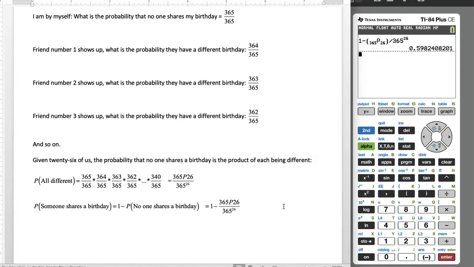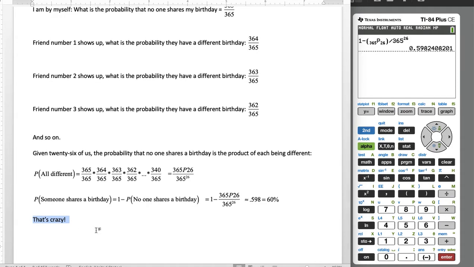What? 0.598? That's a 60% chance that 2 of us share a birthday. That's wild. You've got a better success rate of 2 of us sharing a birthday than flipping a coin and guessing heads or tails. That's wild. Or nope, I mean, that's crazy is what was typed there. But that's the way it actually works out.